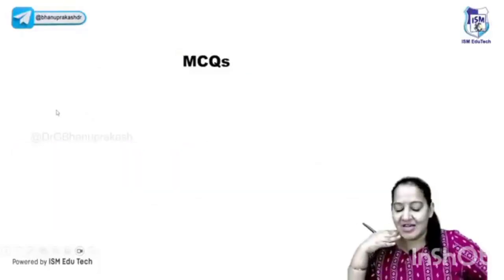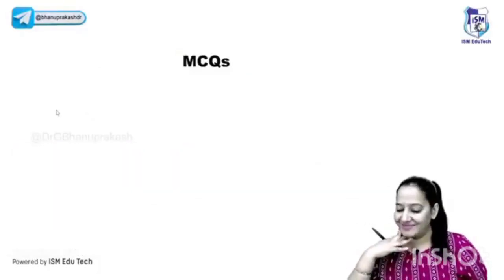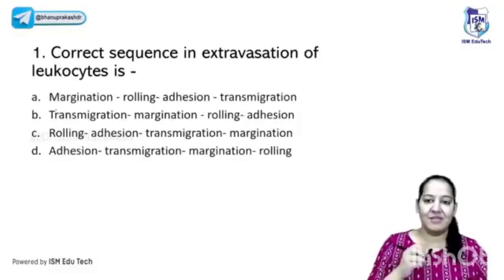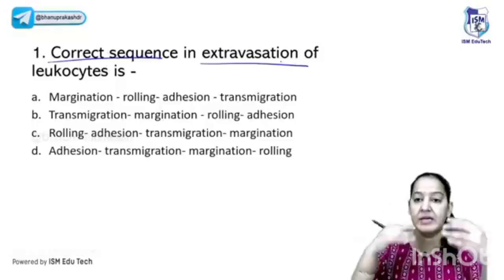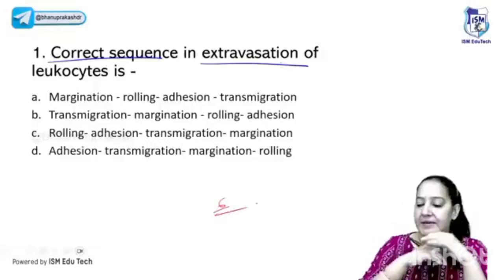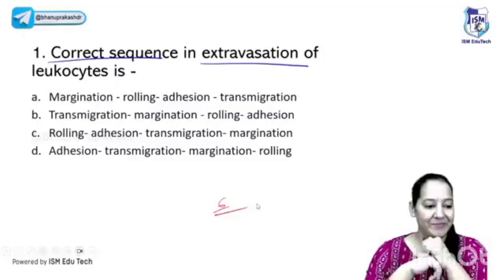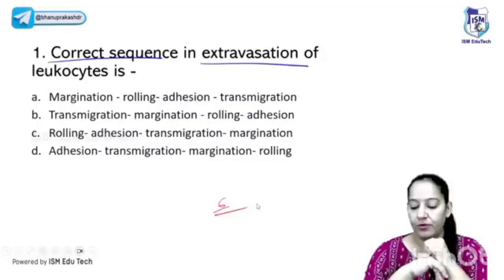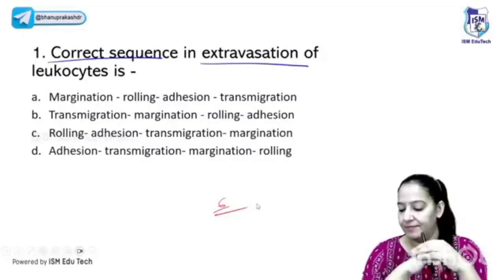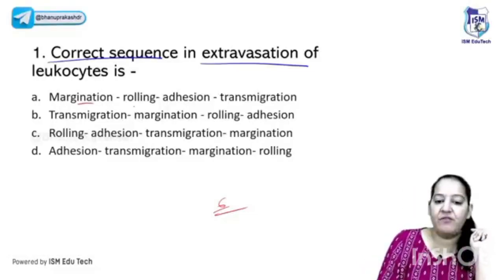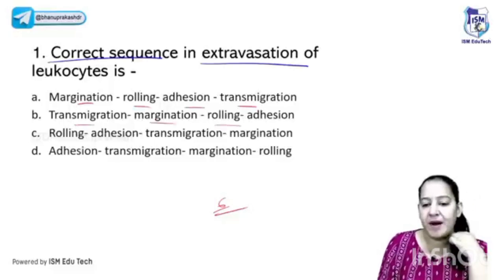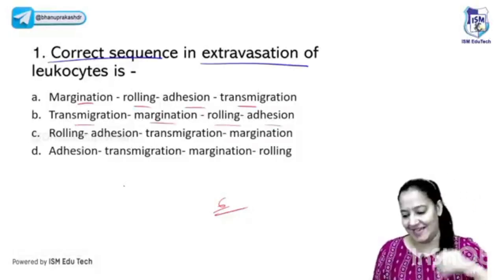So do you want to solve some MCQs, or shall I skip these MCQs? Okay, the first question is in front of you. What is the correct sequence in extravasation of the WBC? I told you the 6 cellular events, now arrange them in a sequence. Read the 4 options. Is it margination followed by rolling, adhesion, or transmigration followed by margination, rolling, adhesion? Read the options and tell me the correct answer. Yes, absolutely right.